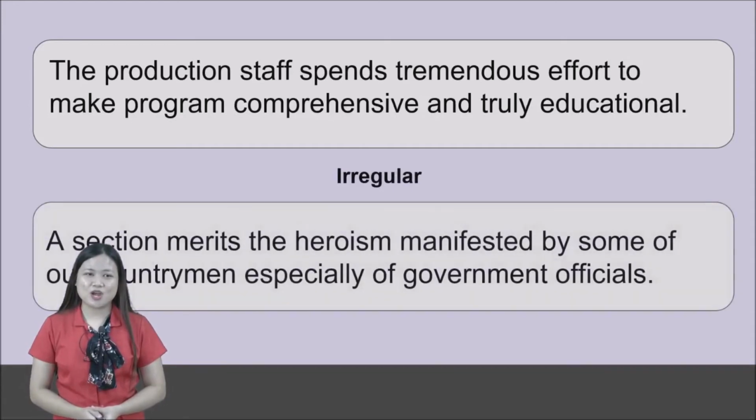So next one. A section merits the heroism manifested by some of our countrymen, especially of government officials. It is obvious what the verb is. Manifested, and it is under regular verbs.